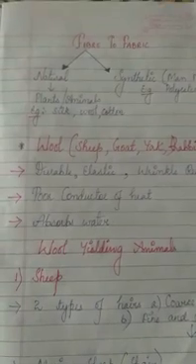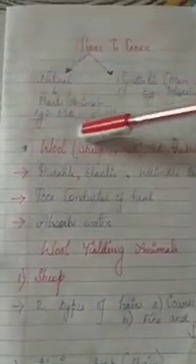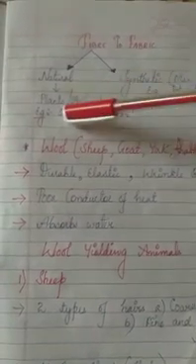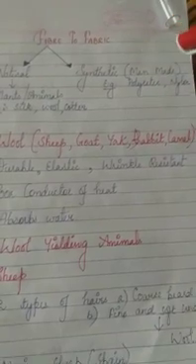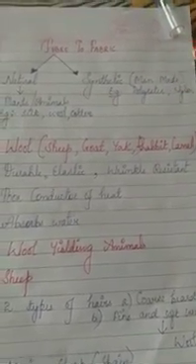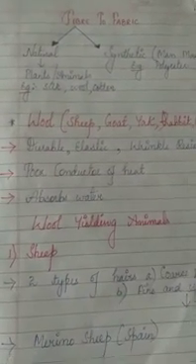As the name indicates, natural fiber means which are present in nature itself, that is, we get it from plants or animals. For example, silk, wool, cotton, and jute. So, silk and wool are obtained from animals, whereas cotton is obtained from plants. Okay. So, next is synthetic fiber. Synthetic fiber means which is man-made, not present in nature. For example, polyester and nylon. So, let's look into the natural fiber in detail.